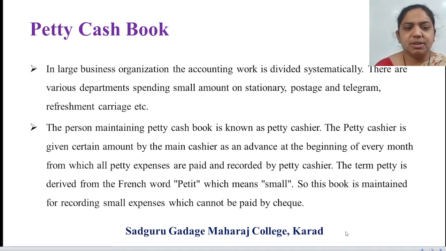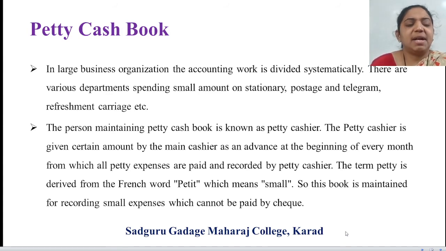The petty cashier is given a certain amount by the main cashier as an advance at the beginning of every month, for which all petty expenses are paid and recorded by the petty cashier. So always remember, the person who maintains the petty cash book is the petty cashier. The main cashier gives a certain amount to the petty cashier as an advance at the beginning of every month, for petty expenses. All these expenses which are paid and recorded have to be maintained by the petty cashier.